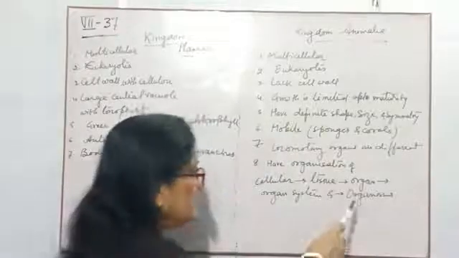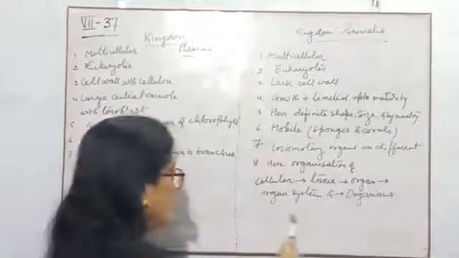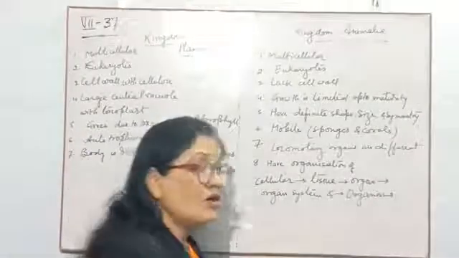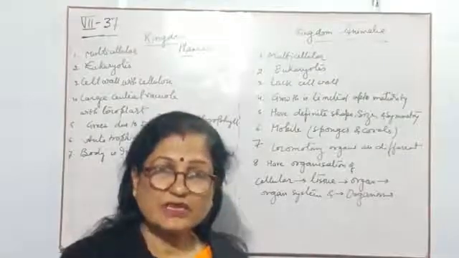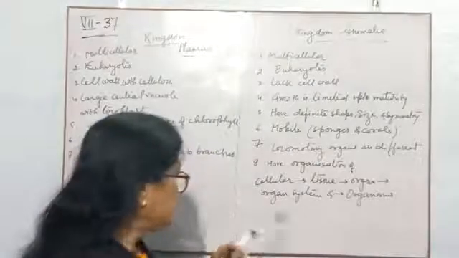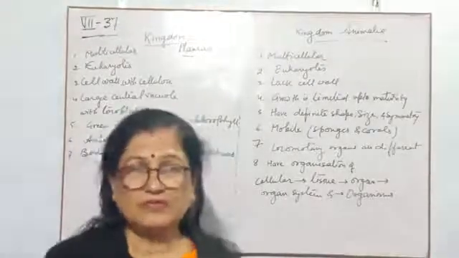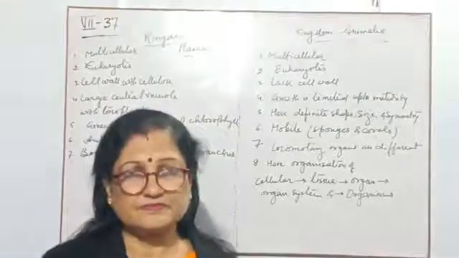So at that time it is the organ level. And next, last one, organ system. When all the organs combine to form a single system, then this level is called organ system level.